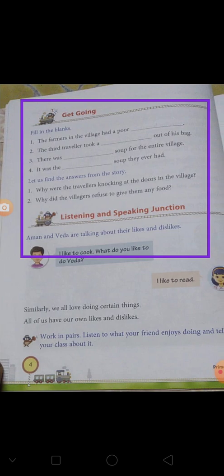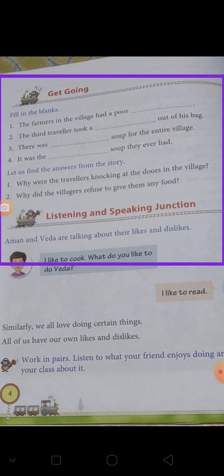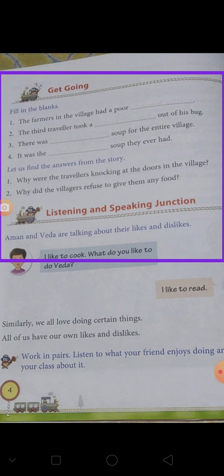There is one question, fill in the blanks, which I have already highlighted in a square. You are seeing four statements given, and children, you have to read and find out the correct word to fill in. First statement is, a farmer in the village had a poor dash. Second is, the third traveler took a dash out of his bag. Third one is, there was dash soup for the entire village. Fourth one, it was the dash soup they ever had. So children, you read the lesson and get the answers.